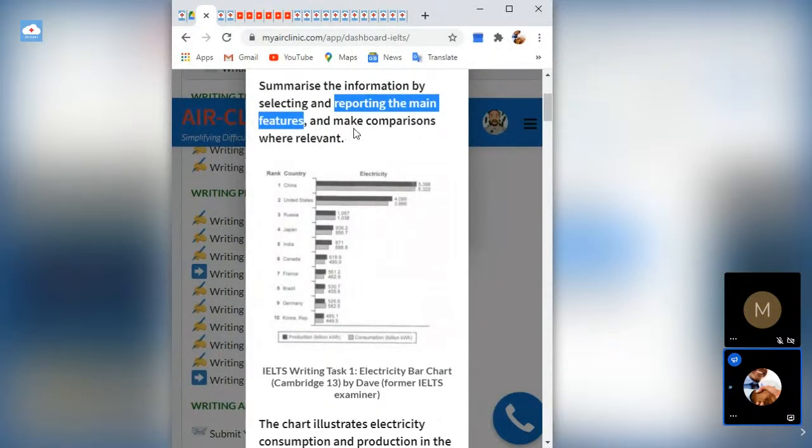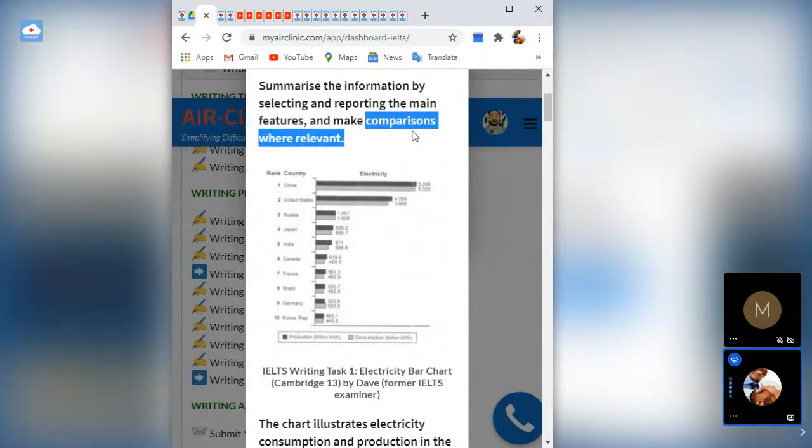Okay, and the other keyword that they give you is make comparisons where relevant. So you are not just expected to be selecting and reporting, but you're also expected to make comparisons. You're expected to compare and contrast. So when you're mentioning China, you should mention United States, compare them.